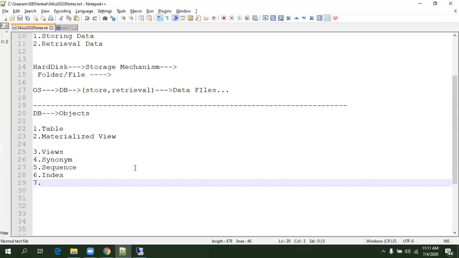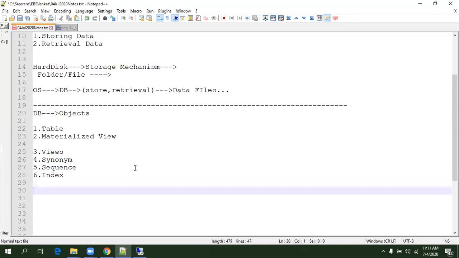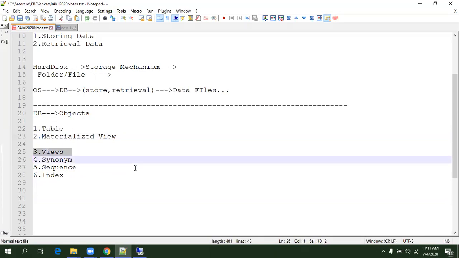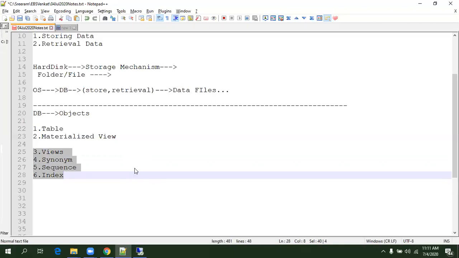Of course, there can be some more also, but these are the list of database objects. As we know, these are the only two components which we use for the purpose of storing data, and the remaining components will add some extra functionality to your database, so that will be used according to your business logic.